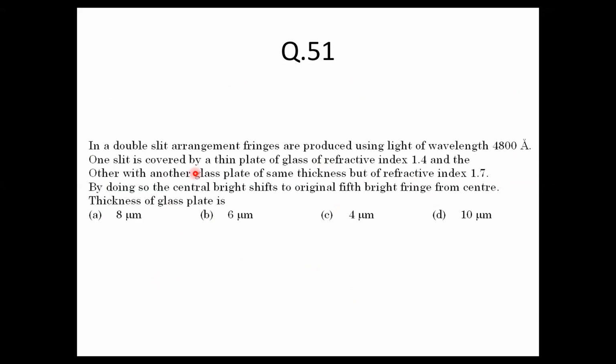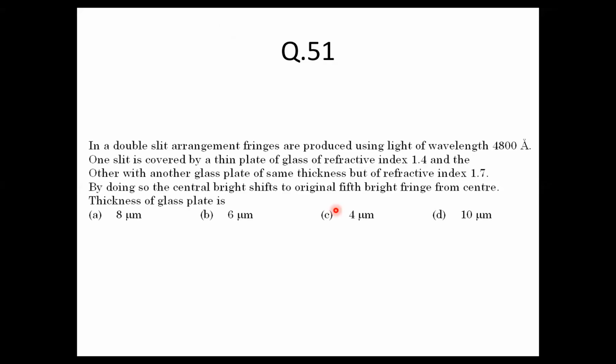One slit is covered by a thin plate of glass of refractive index 1.4 and the other with another glass plate of same thickness, but refractive index is 1.7. By doing so, the central bright shifts to the original fifth bright fringe from the center. What is the thickness of the glass plate? Can you think about this question?